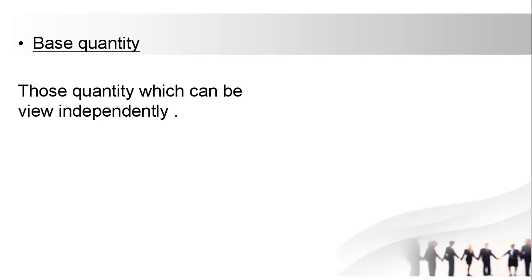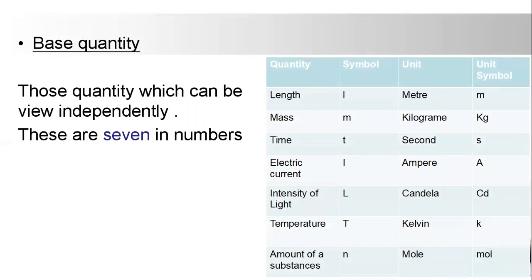These are 7 in number. So base quantities are independent. They do not depend on any other quantity. For example, if you take time, we cannot speed up the time. We cannot slow down the time. We cannot pass the time.